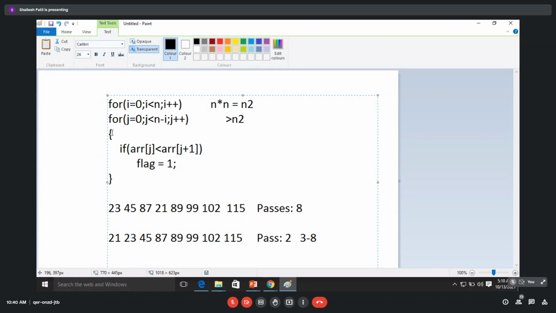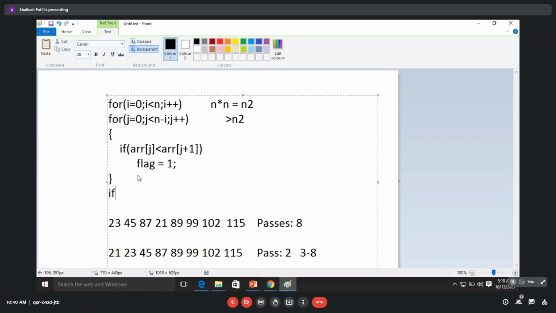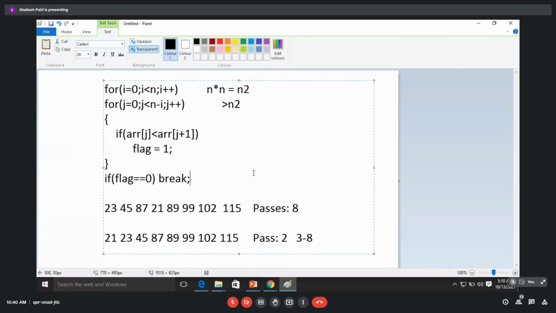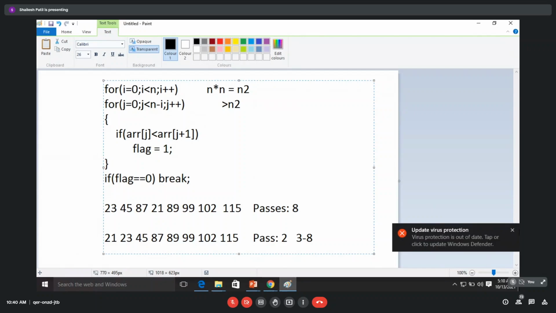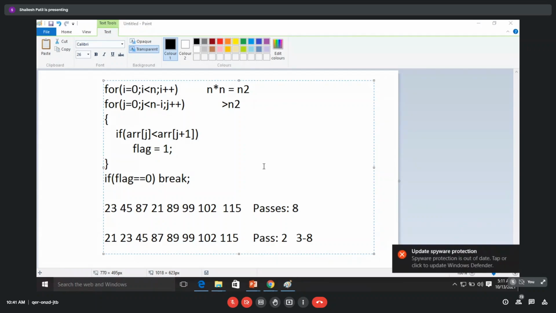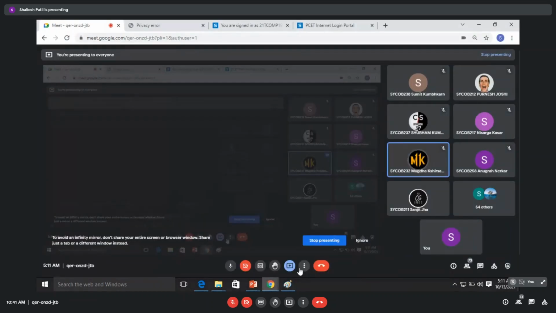After the end of this inner j loop, if we find the flag is 0, I will write: if flag is equal to 0, then break. We will directly come out of the for loop. So it will save us from executing steps 3 to 8, showing how the logic can be improved so that the number of required steps is minimized. Yes or no? Yes, sir. I have not gone through the whole program, but this is just to tell you what we need to achieve. Did everyone understand what was explained? Yes, sir.